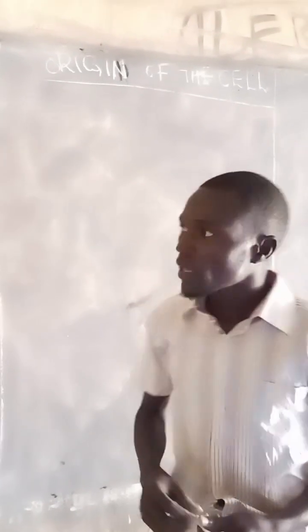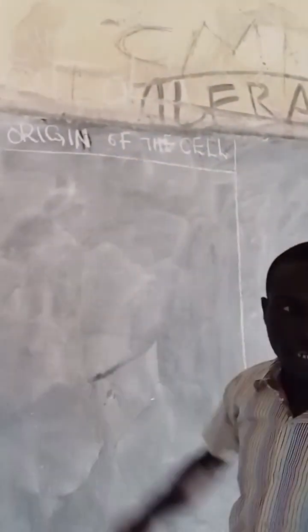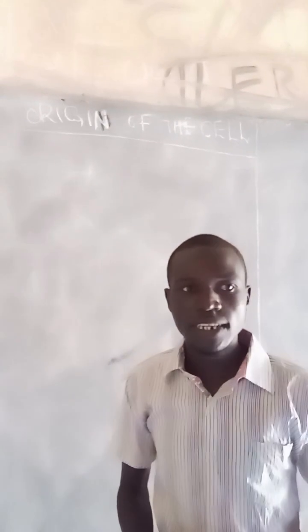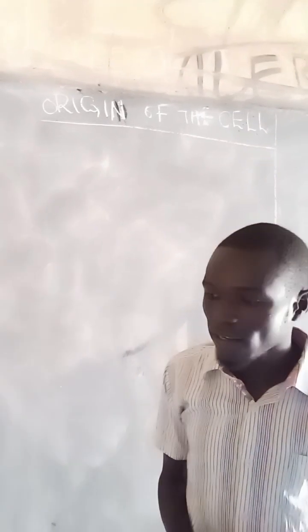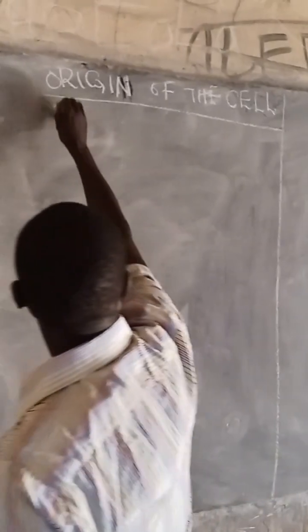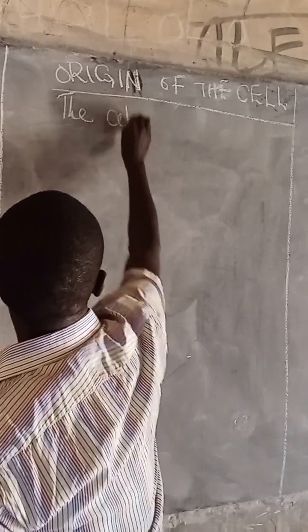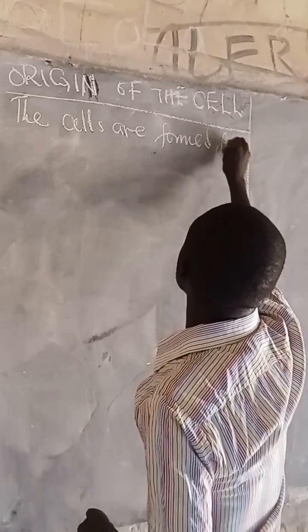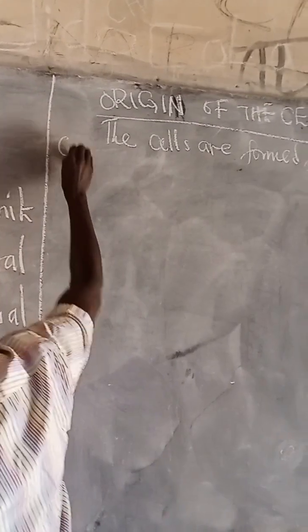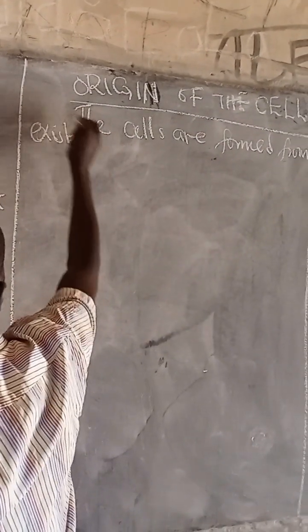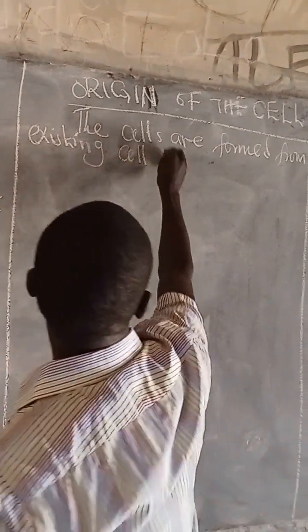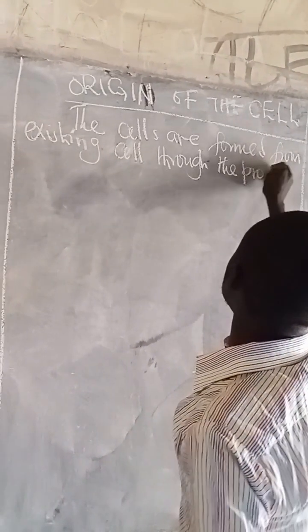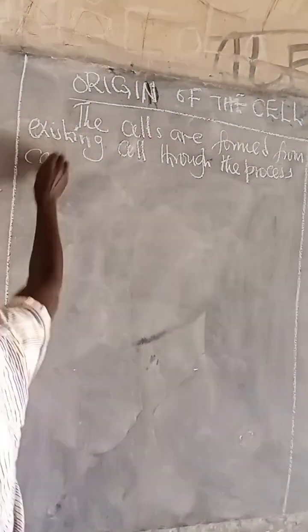No. We're saying the new cells are formed from already existing cells. So the process by which new cells are formed from already existing cells, we call it cell division. So therefore, the cells are formed from existing cells through the process called cell division.